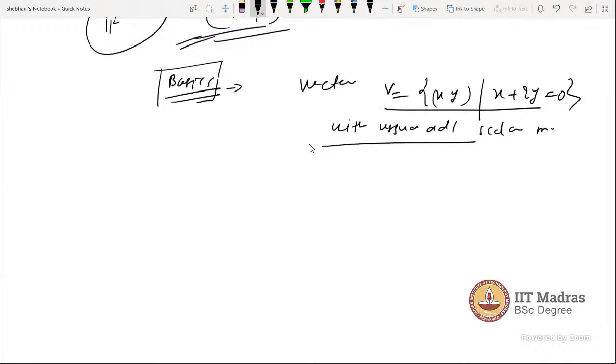Now, spanning. I am taking an element, meaning a vector, from this vector space V, which is 1, 2. It should follow this condition. So 1 and 2, which gives 2, 2 and minus 1, minus 2y, 2y. So many vectors are there, and I am taking this vector.